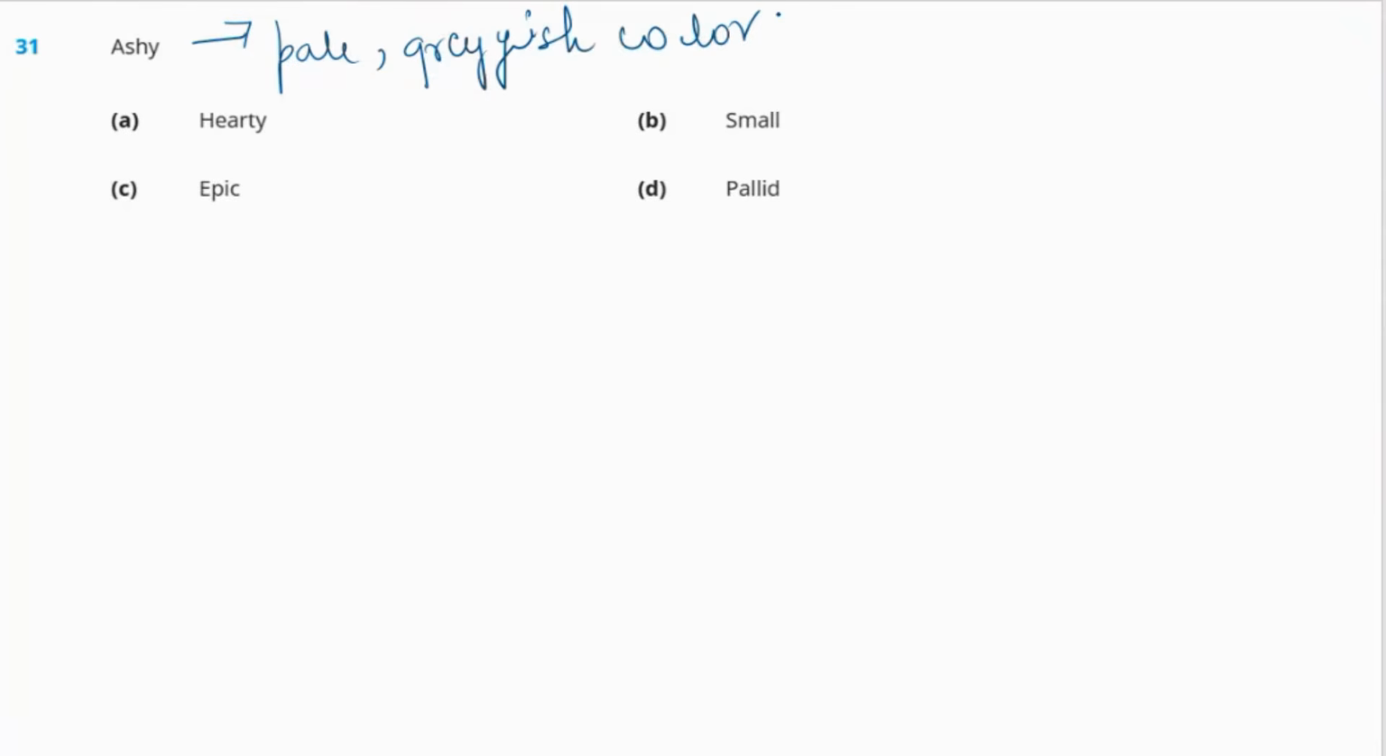The first option is hearty, where hearty means warm and friendly. Next is small. Option C is epic. Epic means something grand or heroic. And the last word is D, pallid. Pallid means pale or usually light in color due to illness. So the synonym to the word ashy will be option D, pallid, because both of these mean pale. Okay, pale in color.